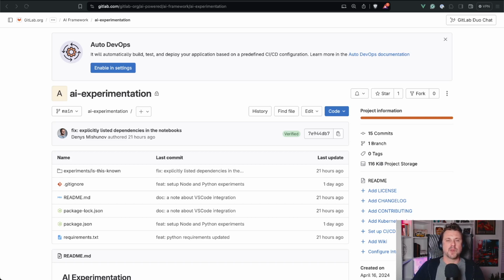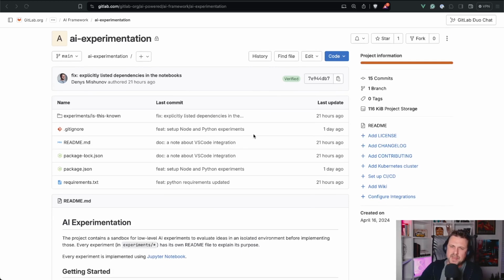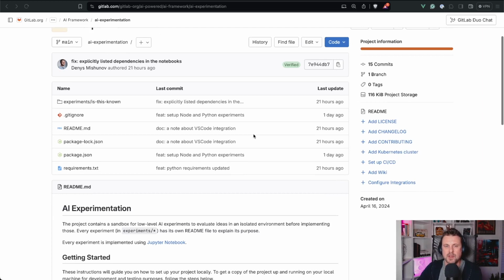So what's this project? Technically, it's just a playground for AI experimentation. It is powered by Jupyter notebooks, and for those who are not familiar with what Jupyter notebooks are, it's just a way of documenting different things like features, in this particular case combining code and markdown explaining what that code does. So it's kind of like a documented coding environment.